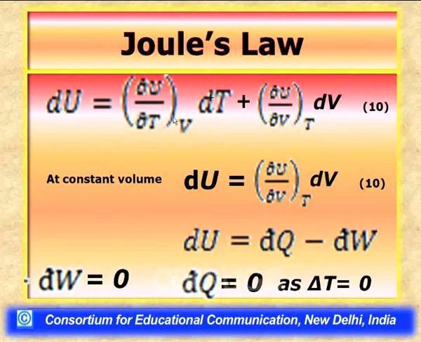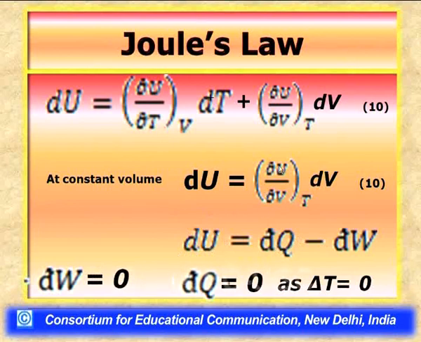We can understand it from these projections and equations. He said that there was no work effect, dW equals 0, and since there was no temperature change, the heat effect is also not involved. If you look at the first law equation, if there is no heat effect and no work effect, the change in internal energy is 0.